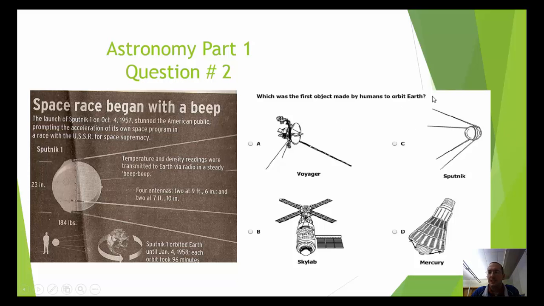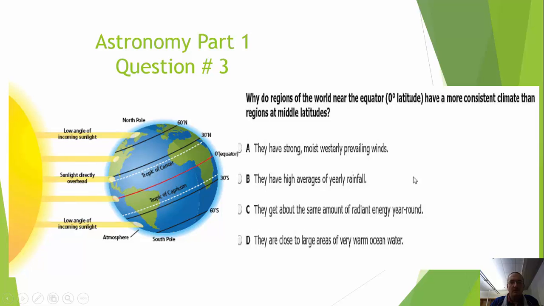Correct answer here is C, Sputnik. Sputnik was launched in 1957 from the USSR, also known as Russia today. In 1957, this officially caused the space race to begin, which also caused NASA to form. The correct answer here is C.